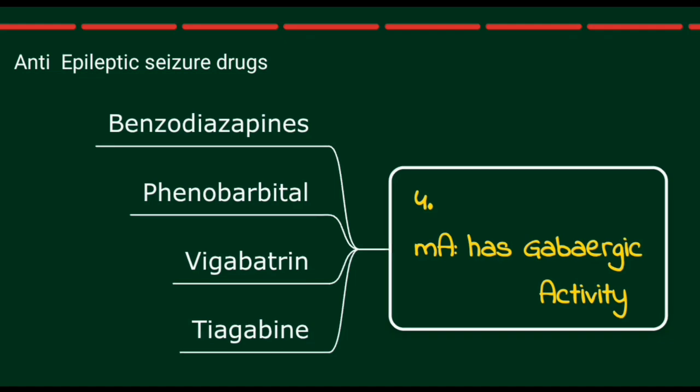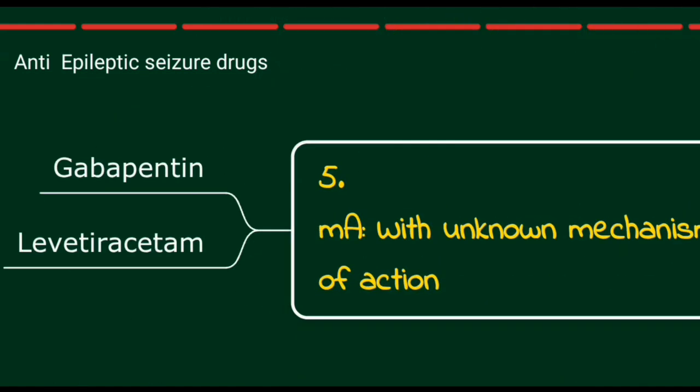Last but not least, the fifth class of drugs has an unknown mechanism of action. We don't know. Gabapentin is one of them. Gabapentin is also used to treat neuropathic pain, so don't forget about that. And we also have the second drug here, which is levetiracetam.